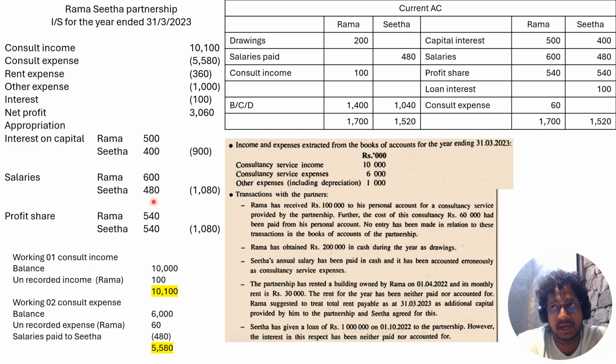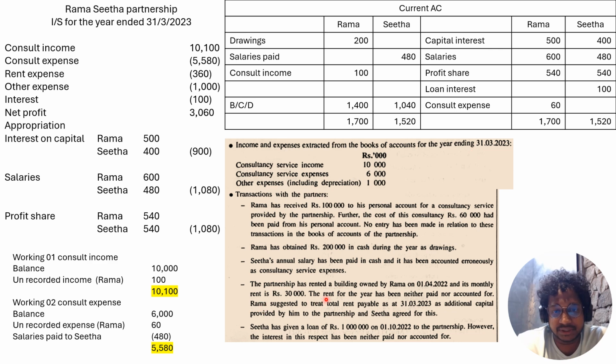Keep in mind that in partnerships, the salaries given to partners we do not consider as an expense. We consider that as a way of profit distribution, right? So that 480 you should subtract from the consultancy expenses and debit that amount to the current account as salaries paid.